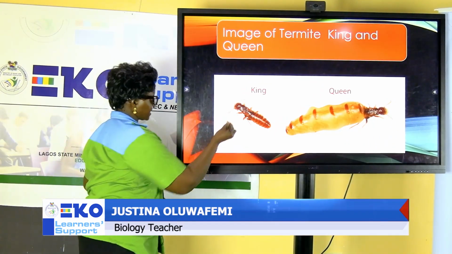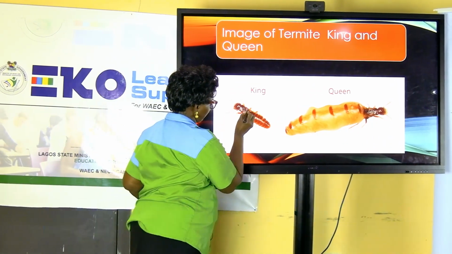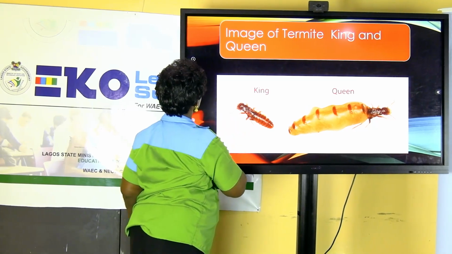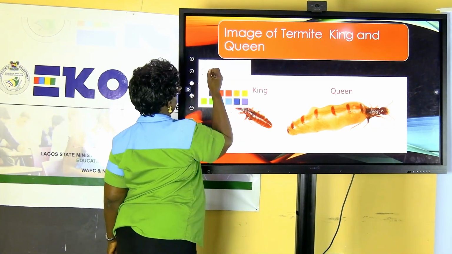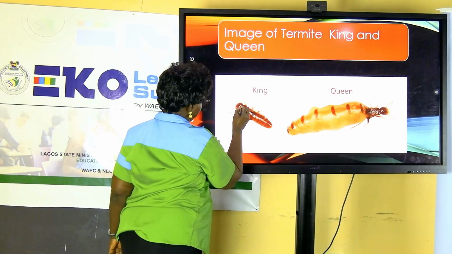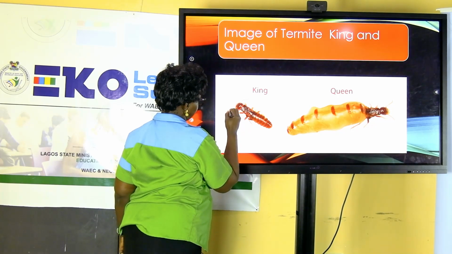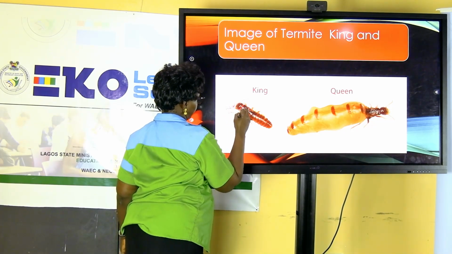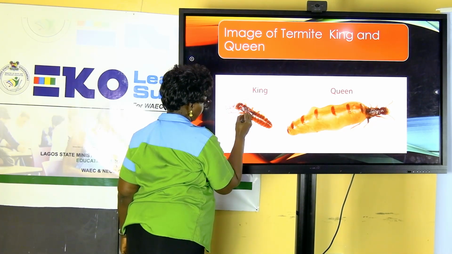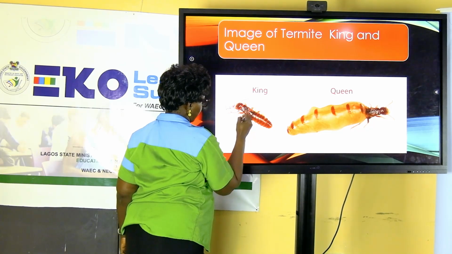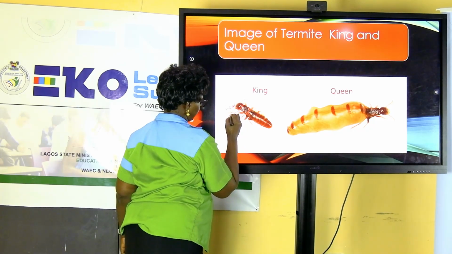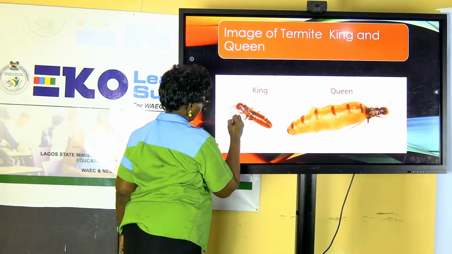The king equally has a head, it has a thorax, and this is a head. From this end to this end, it represents what? The thorax.